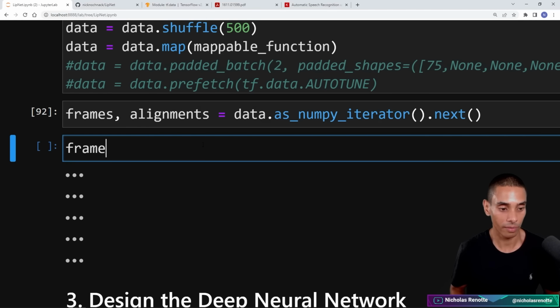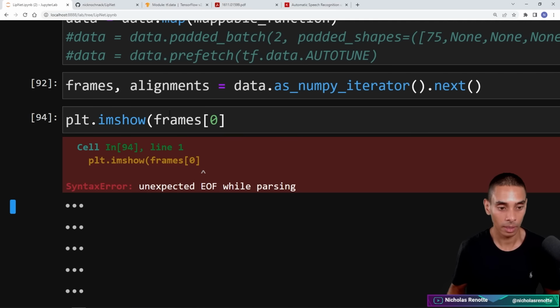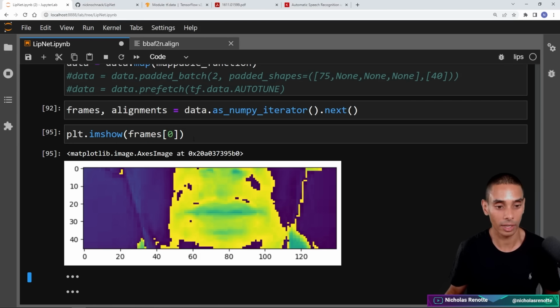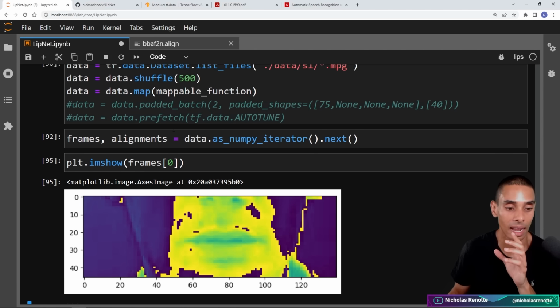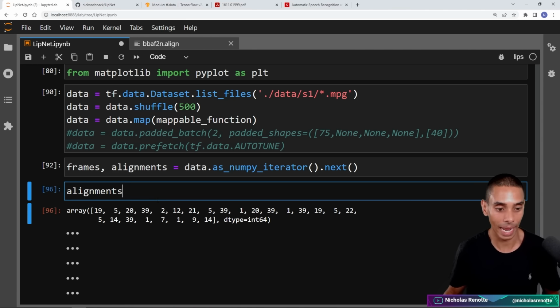So if I go and take a look at frames, boom, that's our set of frames. We can run plot.imshow, grab one set of frames. Boom. We need to close this. All right. So you can see that we're now getting our data back inside of our data pipeline. If I go and take a look at our alignments, you can see that we're now getting our alignments back.